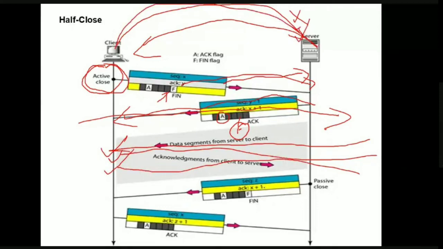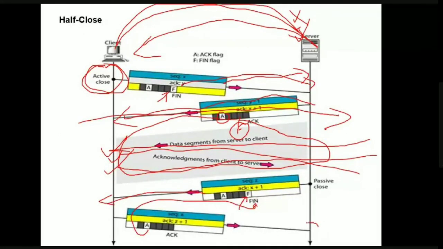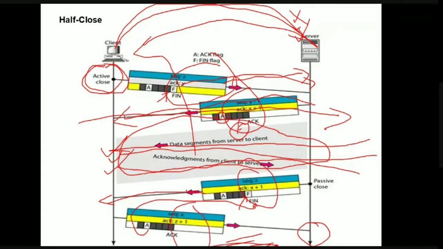Later, when it has already completed, at some time the server wants to close its connection, and it sends its FIN segment with the FIN bit set. The client receives the information and acknowledges this FIN bit, and finally the connection is terminated. Now no data transfer will take place. This is how half close works. So this is a four-way handshaking protocol, because four segments are exchanged. This is how connection establishment, data transfer, and connection termination happen.